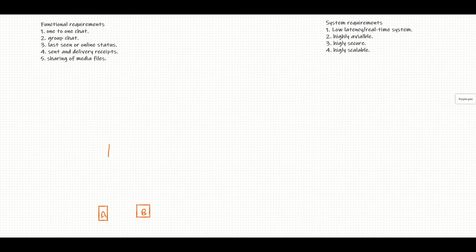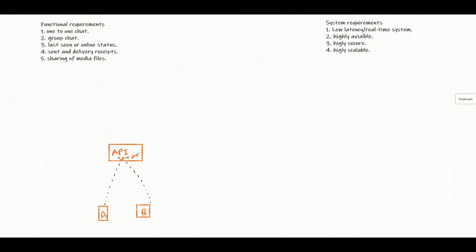So we have an application server here. An API server will help A talk to B. Yeah, like this. But how will they talk?